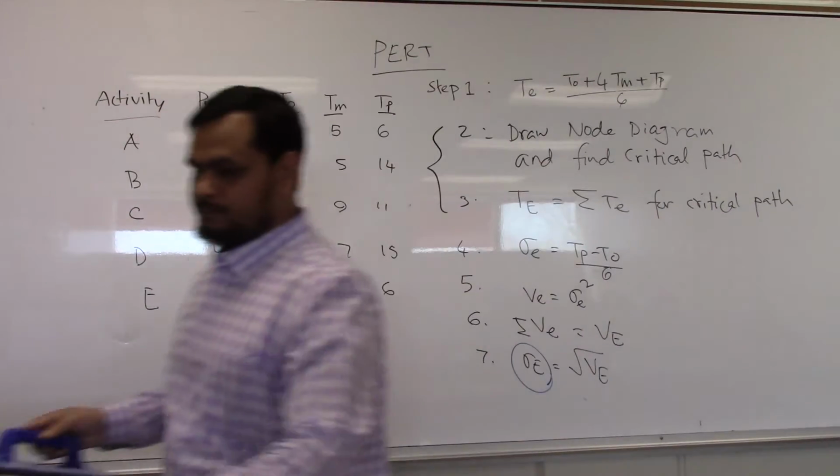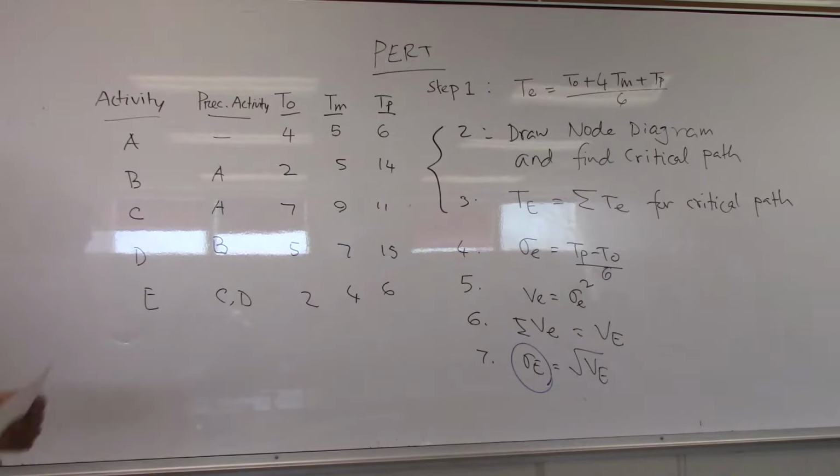So altogether: 4, 5, 6, 2, 5, 14, 7, 9, 11, 5, 7, 15, 2, 4, 6.